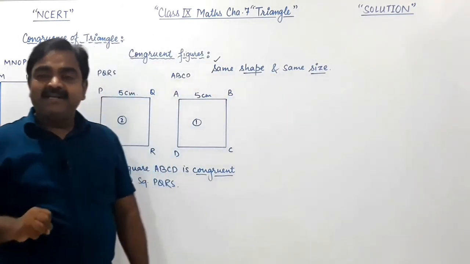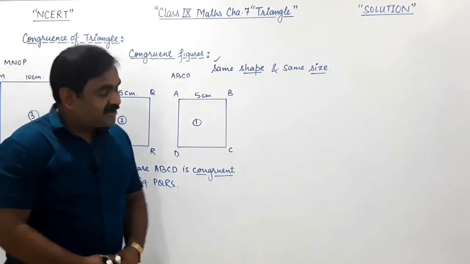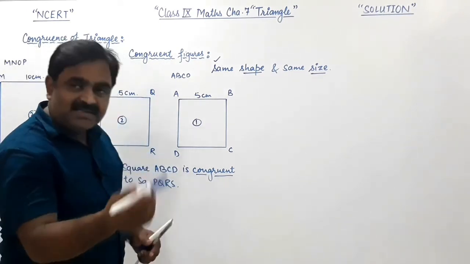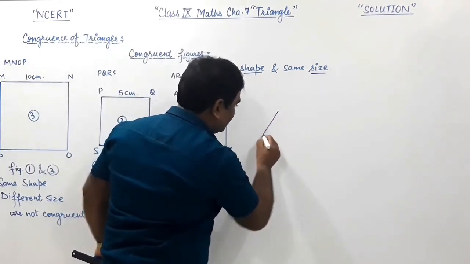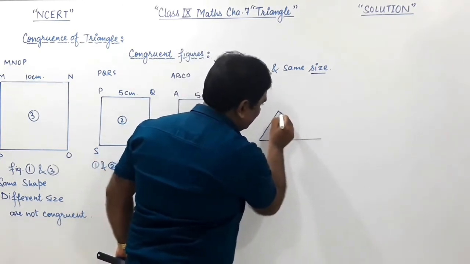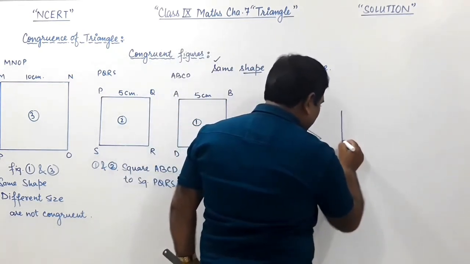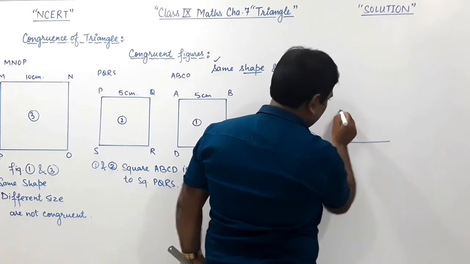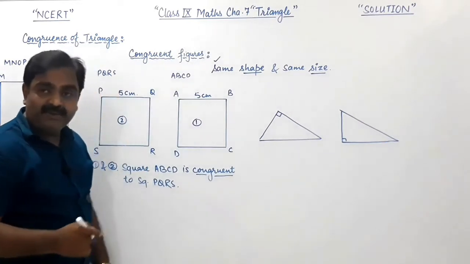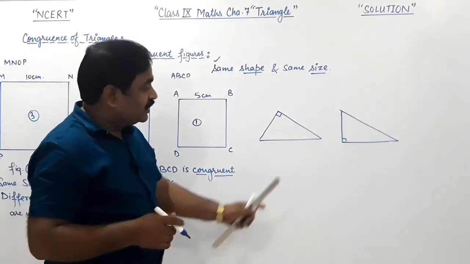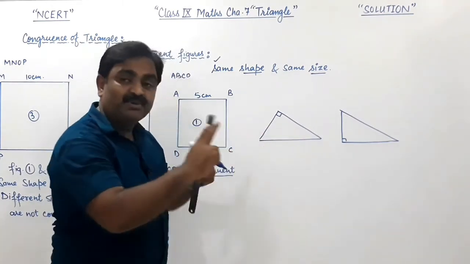अब क्वेश्चन ये राइज होता है, इसको टेस्ट कैसे किया जाए. जैसे फॉर एग्जाम्पल 2 triangles I have taken and both the triangles are right triangles. Suppose I have drawn a right triangle like this. एक right triangle हमने यहाँ ड्रा किया. This angle is right. And second right triangle we have drawn like this. Now question is arising, are these two right triangles congruent or not? Their shapes are same. Shapes देखो, they both are triangular in shape.